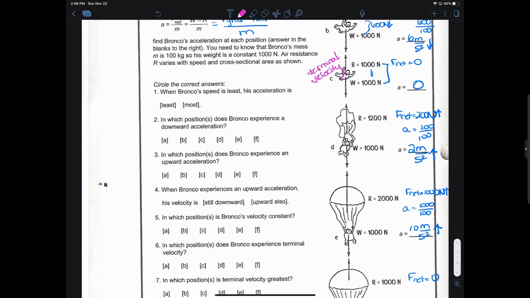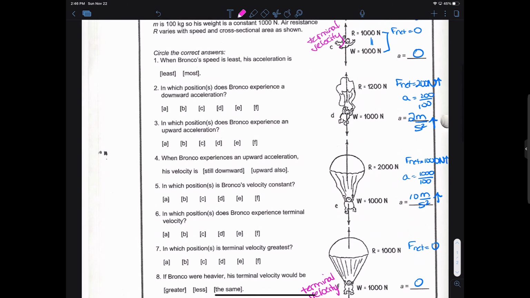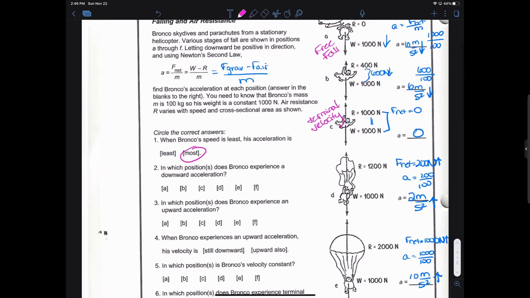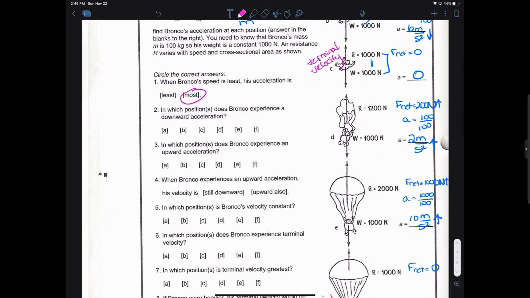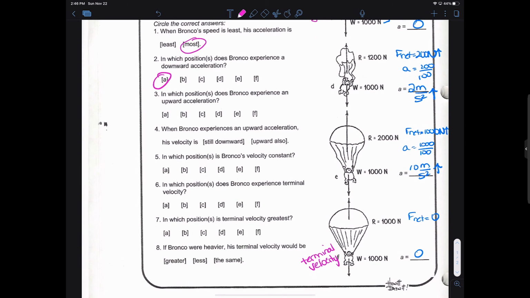So when his speed is the lowest, his acceleration is the most. In which position does Bronco experience a downward acceleration? So we can look at all of those. That would be A and B. And then after that, it goes through 0, and then it's upwards, and then it's 0 again. Number 3, in which position does Bronco experience an upward acceleration? That would be D and E.